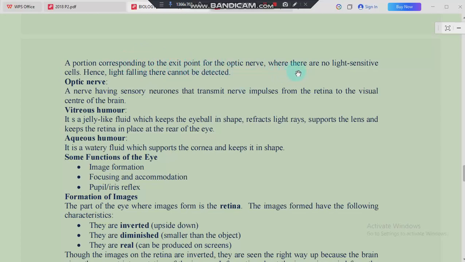So on the blind spot, there are no light sensitive cells. We don't have the rods, we don't have the cones on this blind spot. And here, light that falls on the blind spot cannot be detected. No wonder it is called the blind spot, which is simply the exit point of the optic nerve.